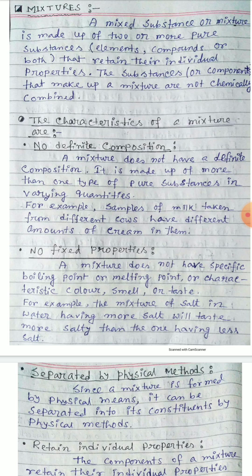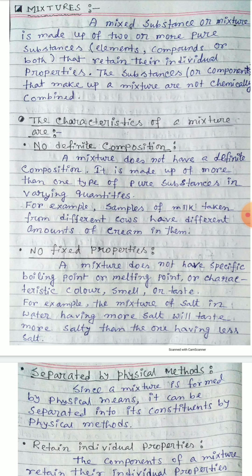A mixture, or a mixed substance, is made up of two or more pure substances that retain their individual properties, and the pure substances may be elements, compounds or both. And you have to remember one point about a mixture: the components or substances that make up the mixture are not chemically combined. The components of a mixture are not chemically combined or chemically reacted.